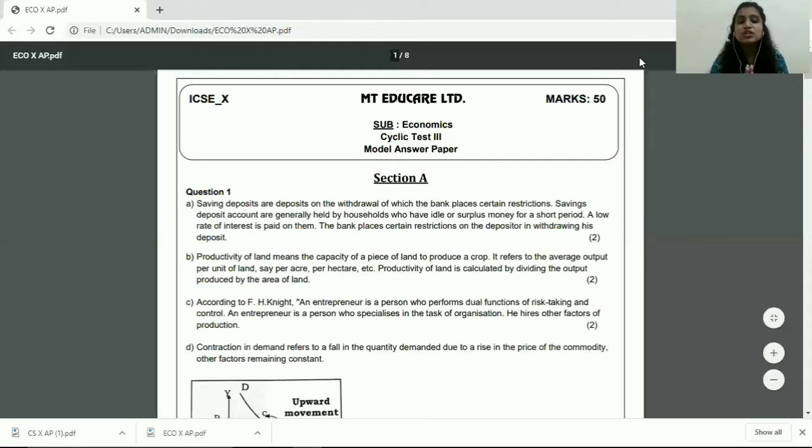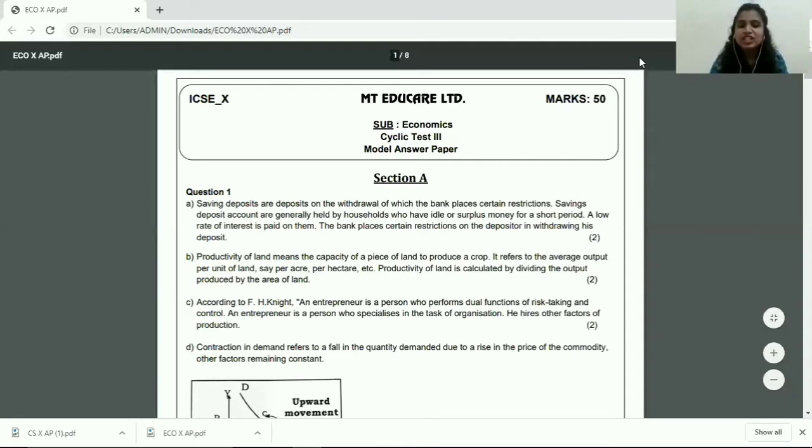Make sure, students, that you stick to textual language, textual words when it comes to writing definitions, because definitions are supposed to be written as they are. Okay, so if you've kept all of these 3 things in mind, you've written the person's name who's given the definition, you've put inverted commas, which means you've quoted the definition, and thirdly, if you've written everything exactly word to word, then you earned your 2 marks.